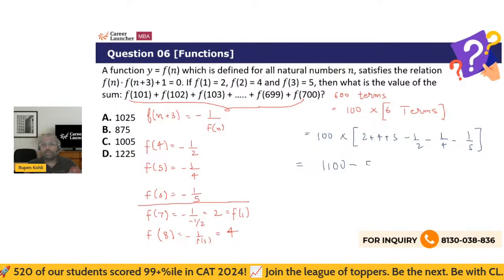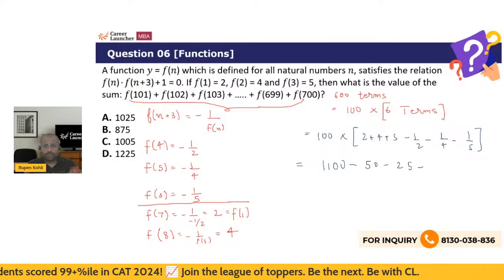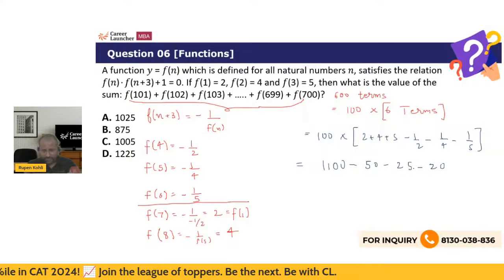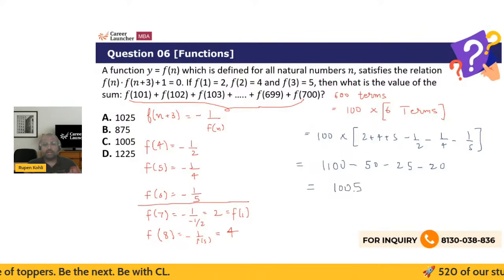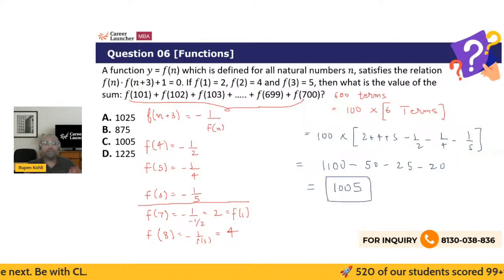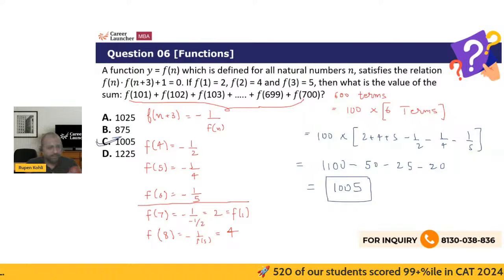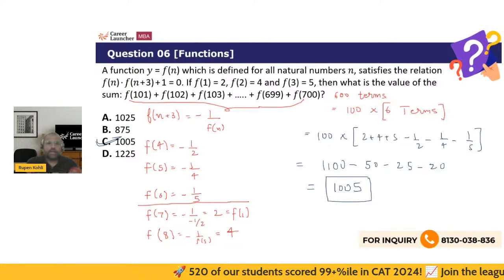100 by 2 is 50, 100 by 4 is 25, 100 by 5 is 20. That's 50, 25, 75, and 20, 95. So I'm getting my answer as 1005. 1100 minus 95. Right.